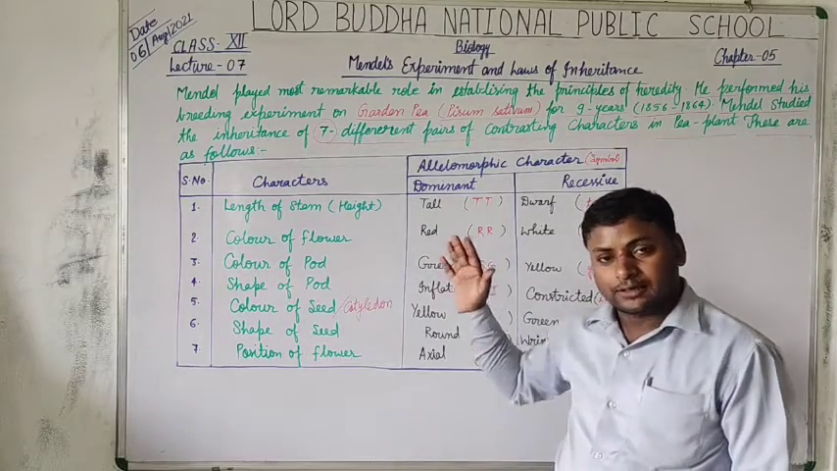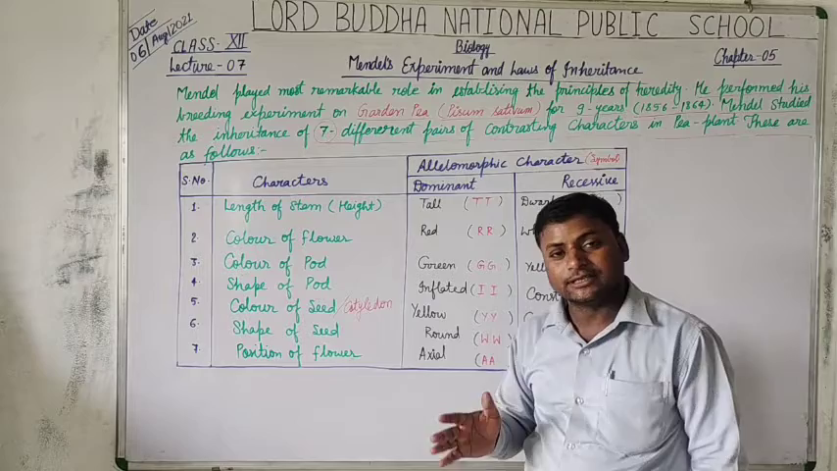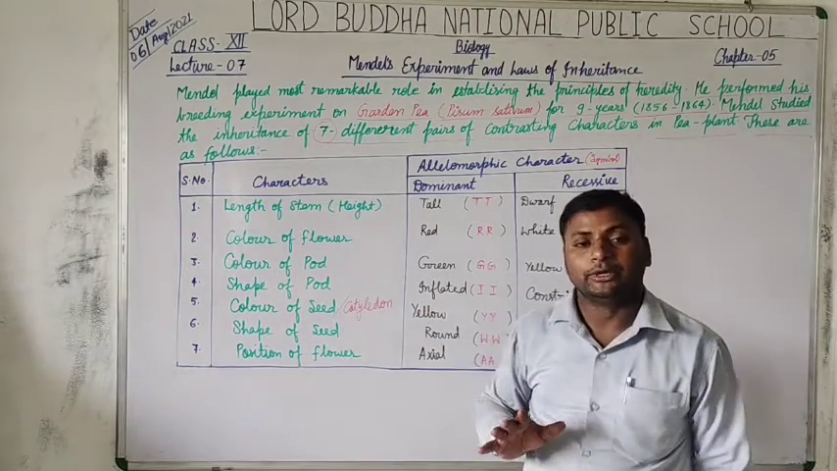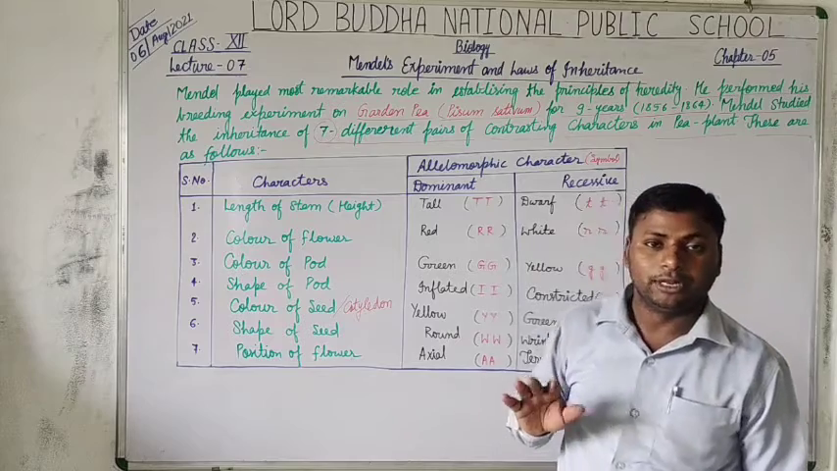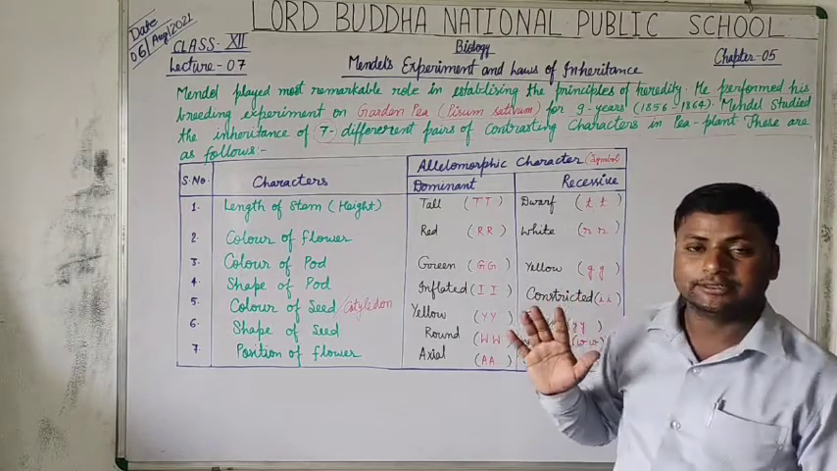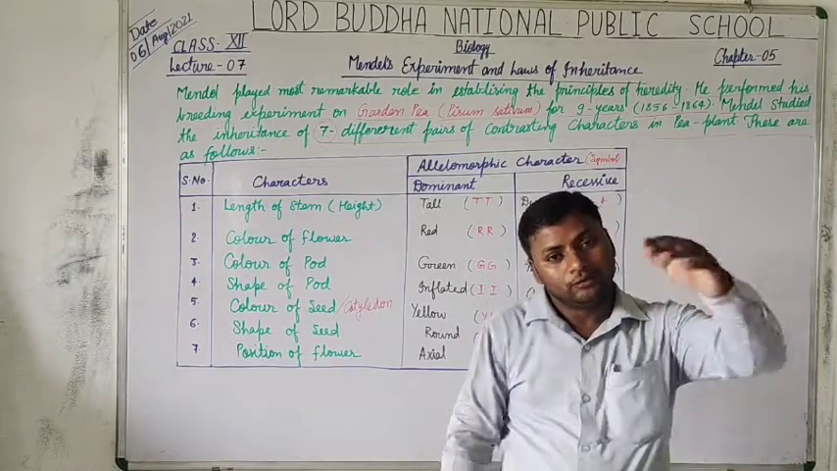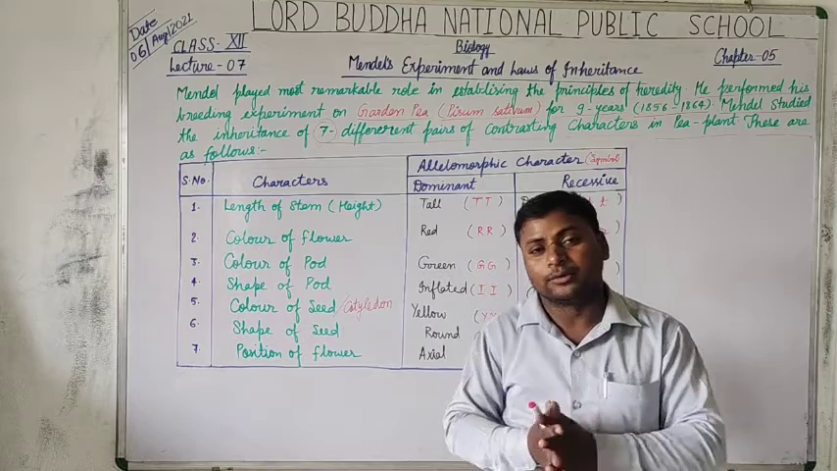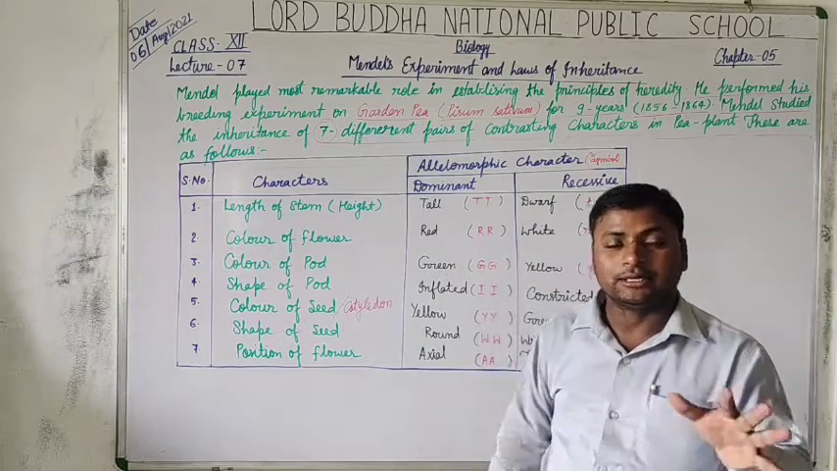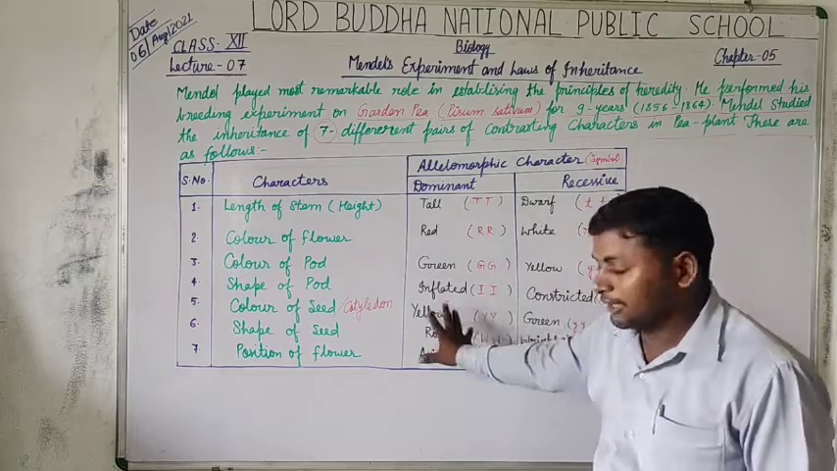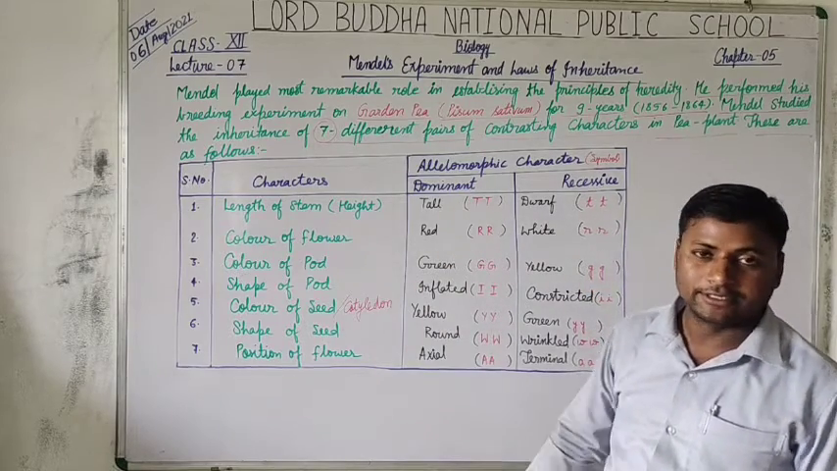They come in physical appearance, and they are also present in the genotype in hybrid plants. Whereas recessive traits come in physical appearance only when in homozygous condition, otherwise they get masked by the dominant ones. Is that clear?